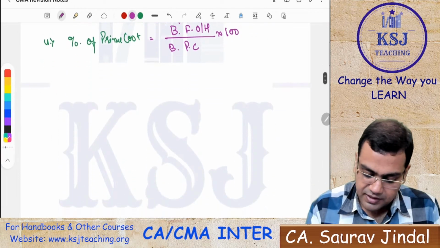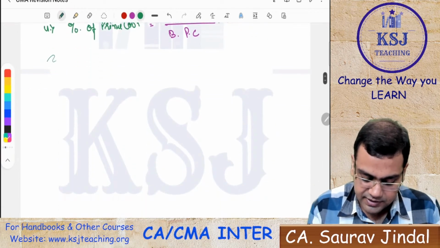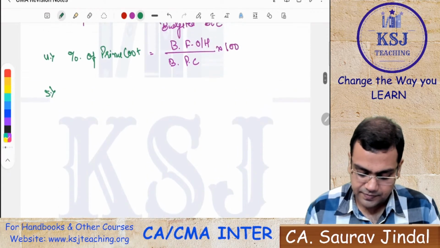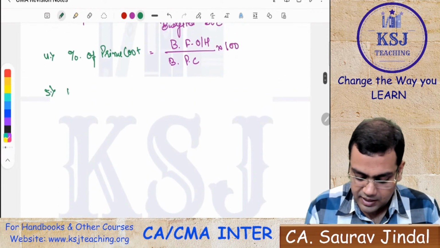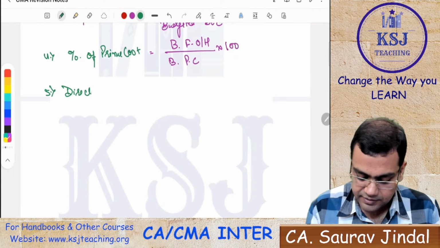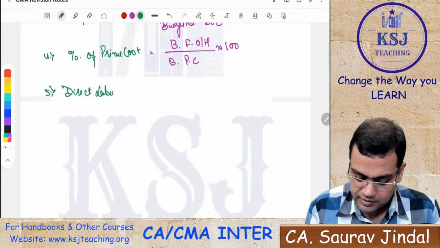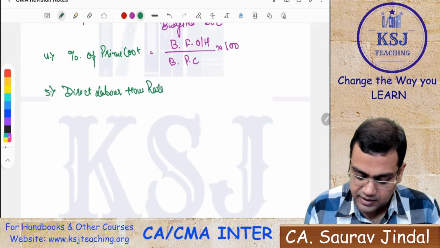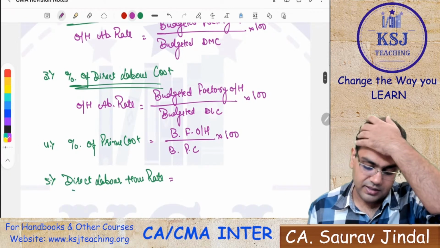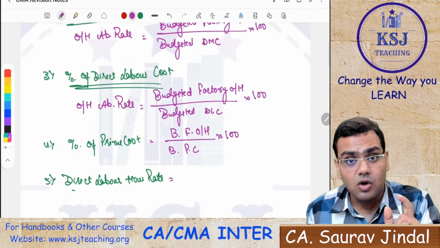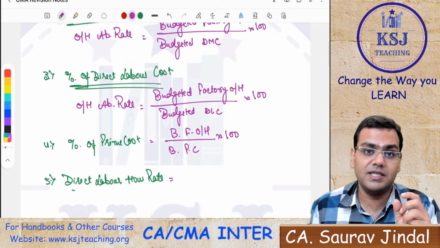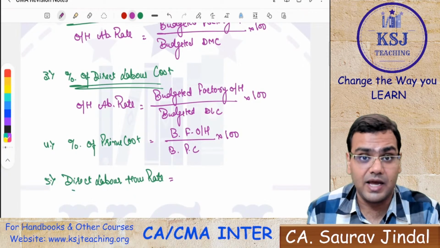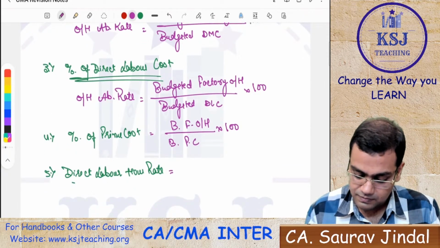The next method here is direct labor hour rate. Now, the difference between this method and the labor cost method: in the third point, we did the labor cost percentage. But here we are saying on the basis of the labor hours and not on the labor cost, right?